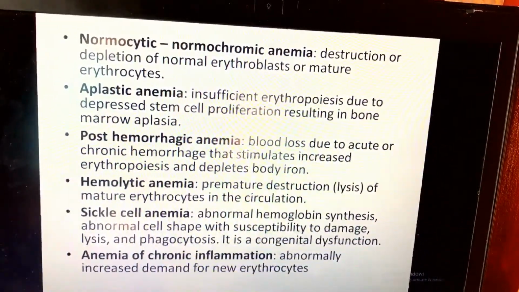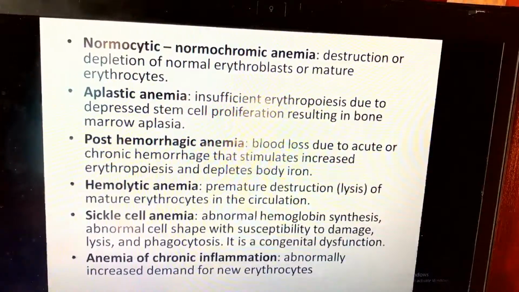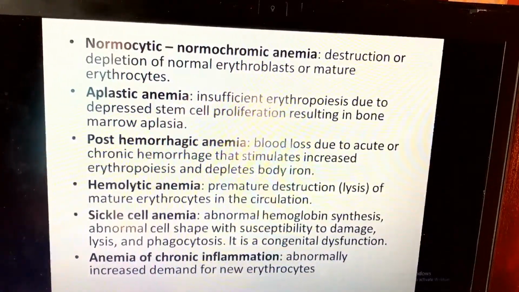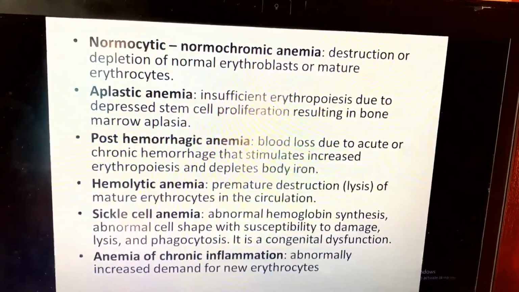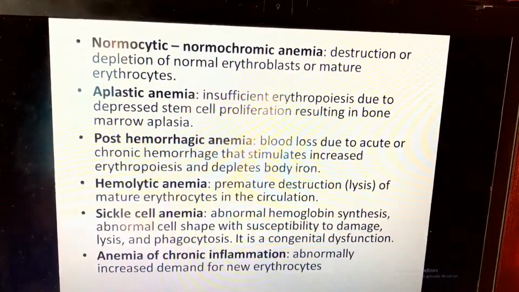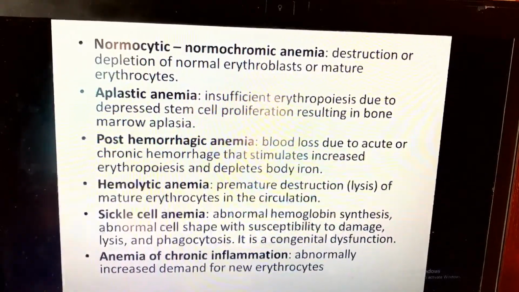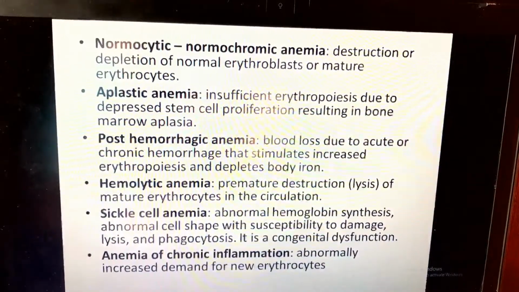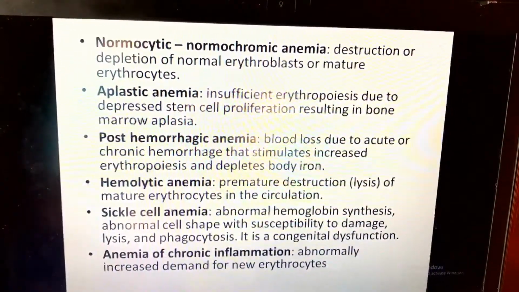Normocytic normochromic anemia is destruction or depression of normal erythroblasts or mature erythrocytes. Aplastic anemia is insufficient erythropoiesis due to depressed stem cell proliferation, resulting in bone marrow aplasia.